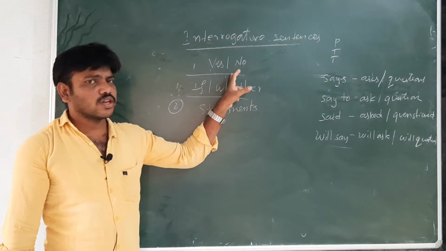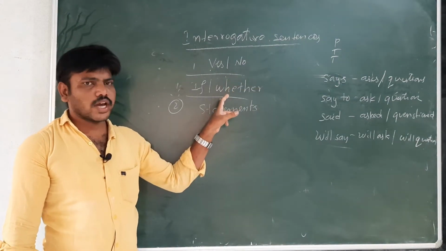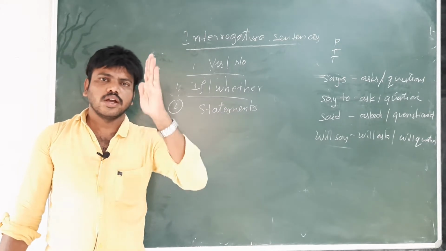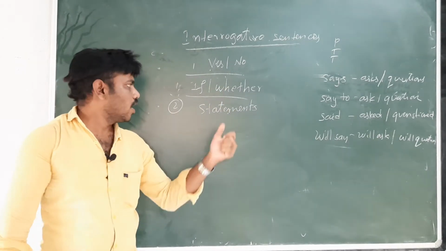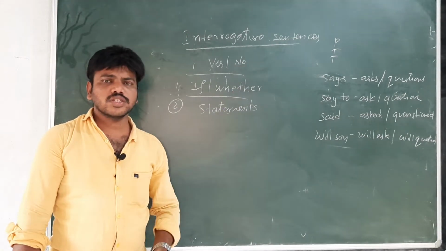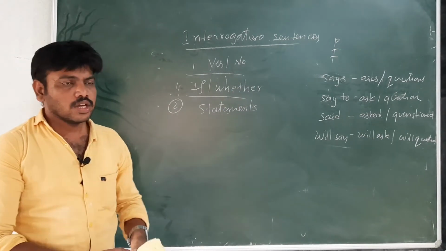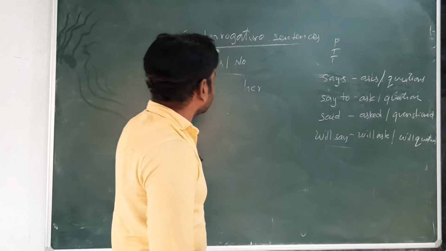One is yes or no. For a yes or no question we should write the conjunction if or whether. Either if or whether you should write, and the interrogative sentence will become a statement. Now let us see one example.